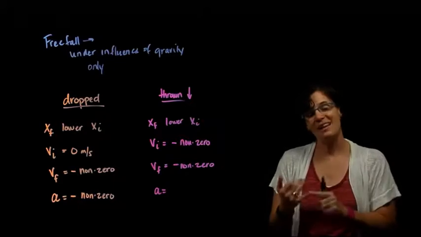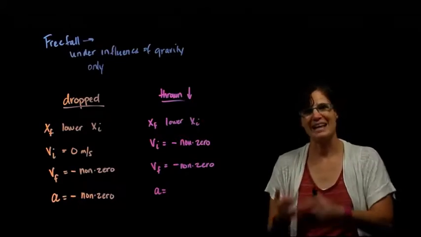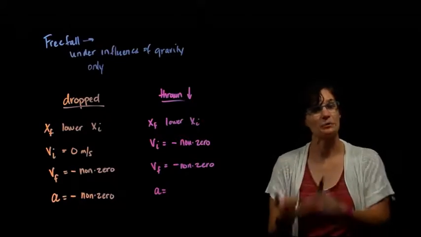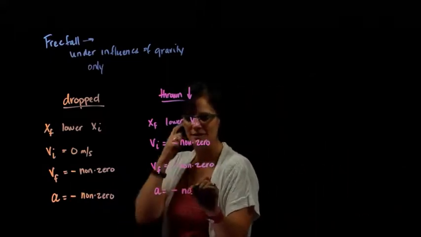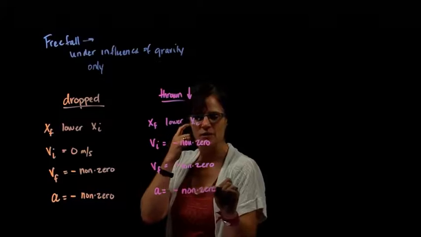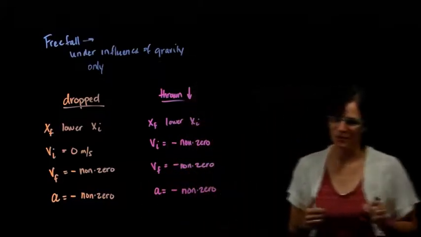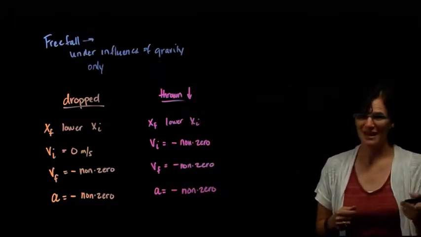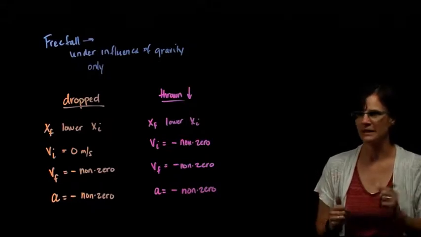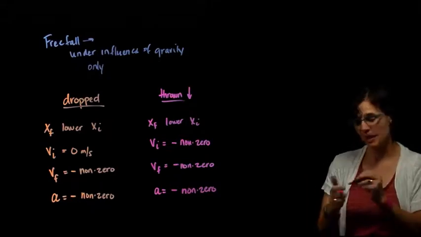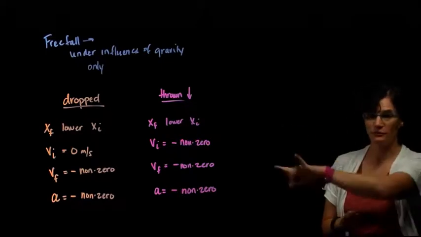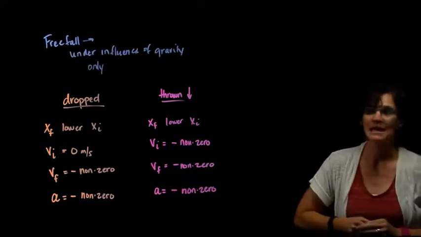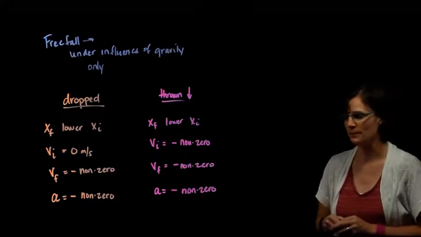So if it's speeding up, acceleration and velocity have to be in the same direction. So acceleration will also be negative, non-zero. Speeding up, moving down, same direction, negative. So that's an object thrown down. After it leaves your hand is when it becomes in free fall. We're only looking at assumptions and implications we can make with free fall.